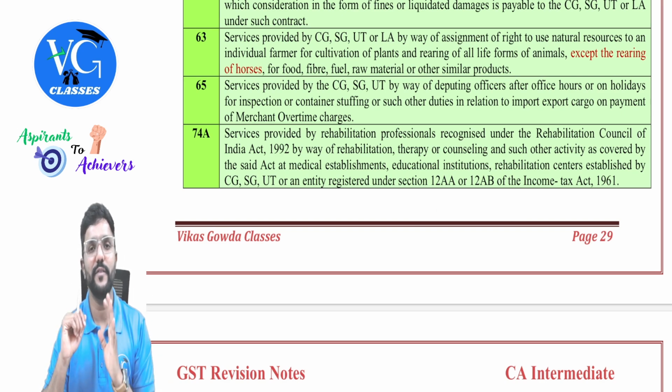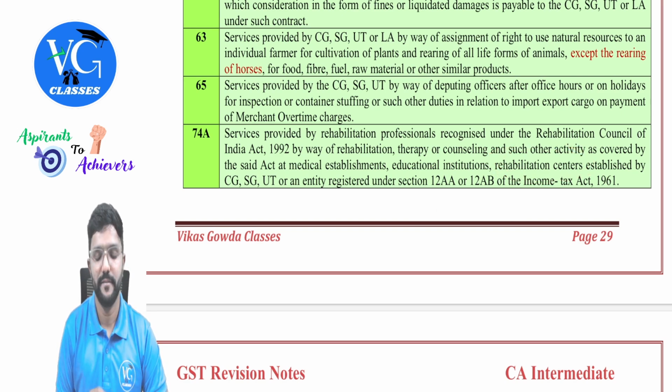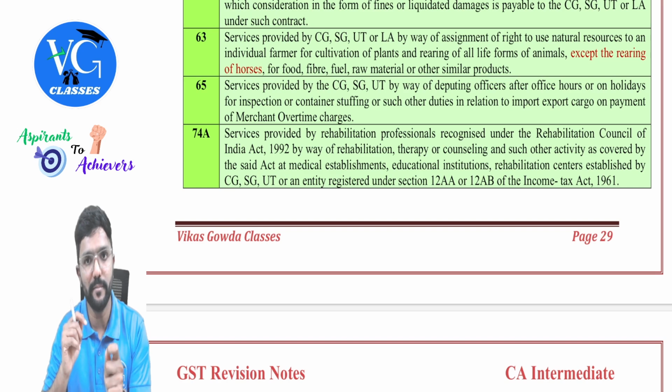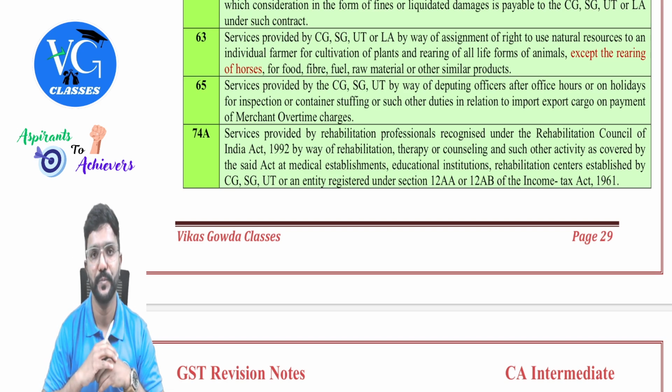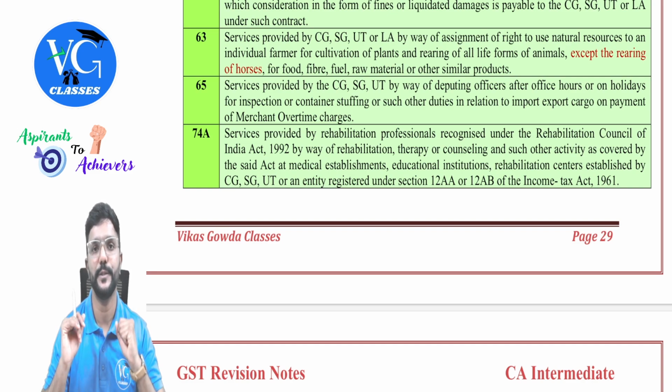Now he wants to come out of it, or his family members want him to come out of it. So he has been admitted to a rehabilitation center where rehabilitation professionals are providing training for them to come out of that addiction. And whatever amount they are charging is exempt under GST.